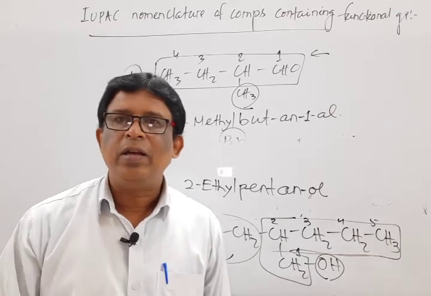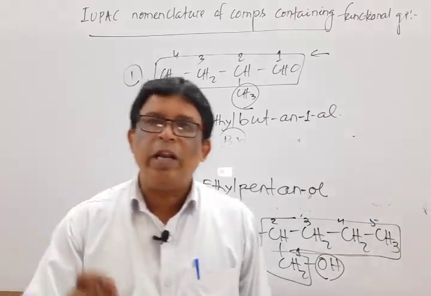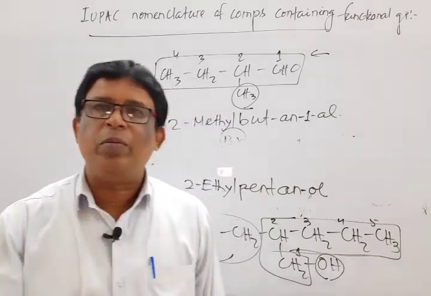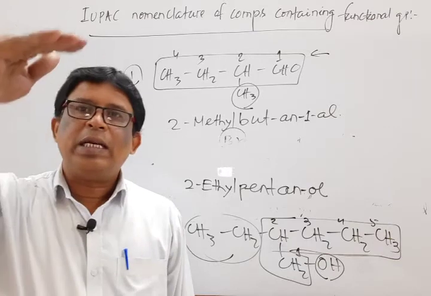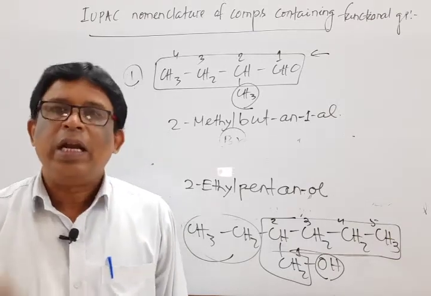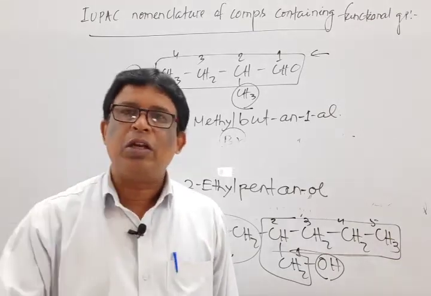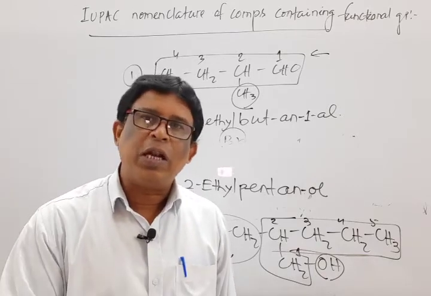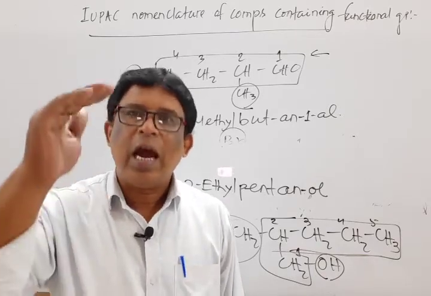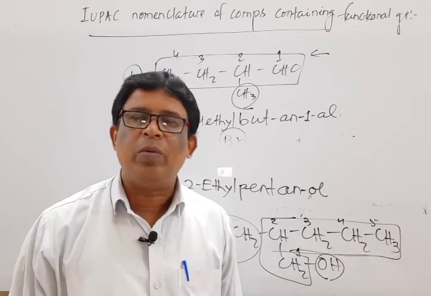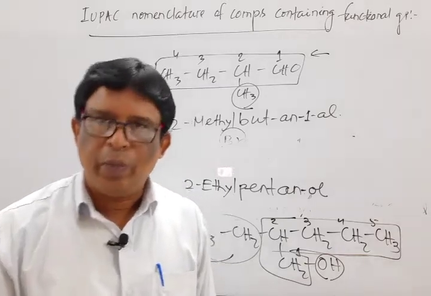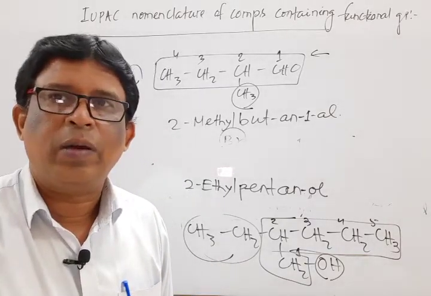Okay, I repeat again. If an organic compound contains a polyfunctional group, then on the basis of the priority table, the functional group present at the top of the priority table is taken as the principal functional group and behaves as a suffix, while the other functional group which lies at the bottom or below in the priority table is taken as the secondary functional group, which behaves as a prefix. Let us discuss one by one.